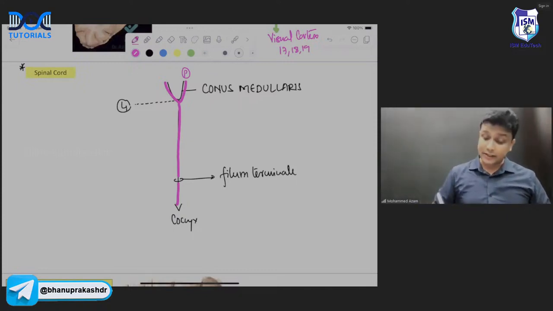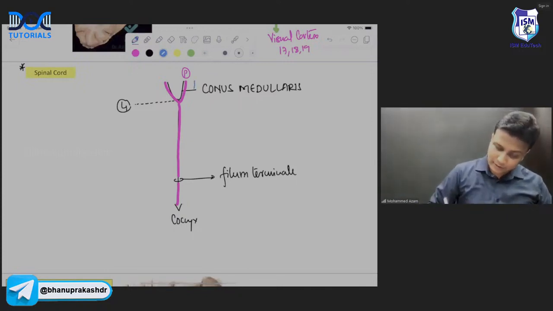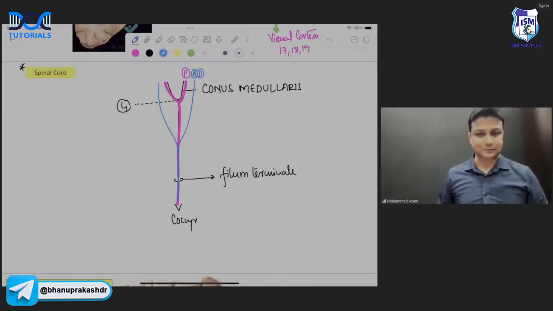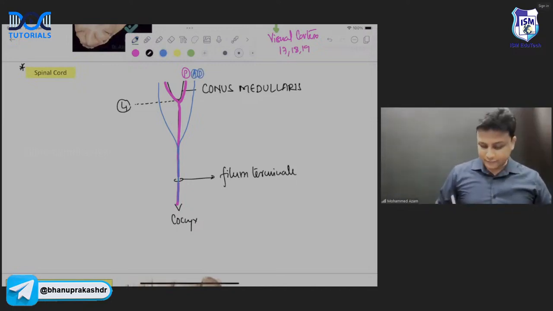Now automatically, what is the next doubt in my mind? If this is the pia mater, then where are the arachnoid and dura? The arachnoid and dura mater are going to descend down and join with the pia mater. Imagine this blue colored line here to be the arachnoid mater as well as the dura mater. Now, the first point that you have to learn is where the arachnoid and dura mater join. It is joining at the level of S2.